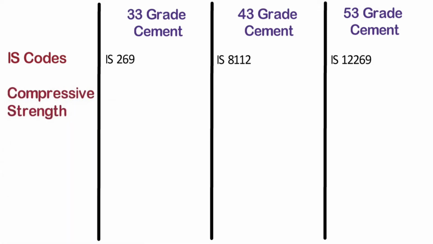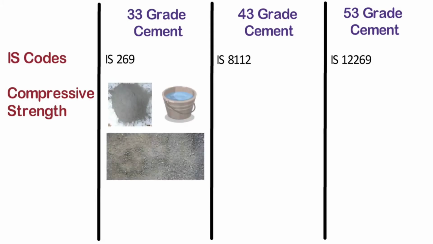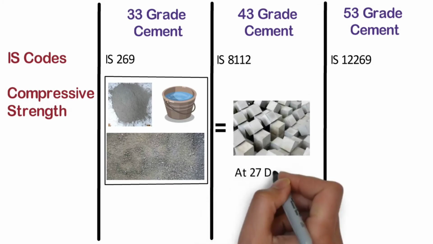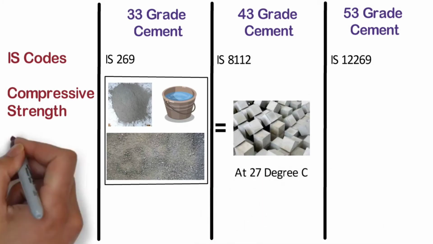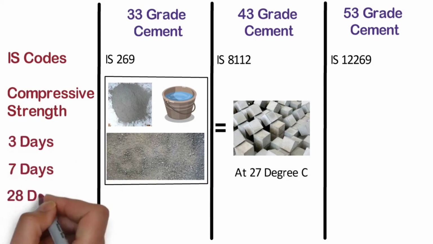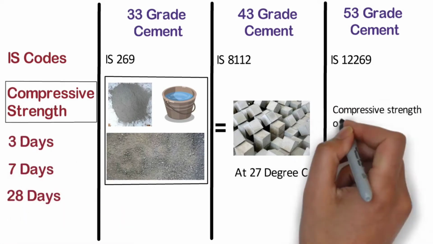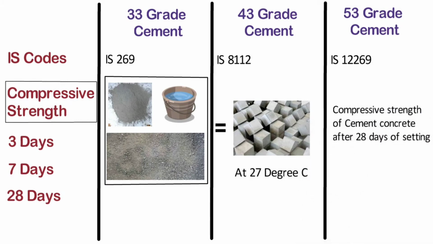Compressive strength. For calculating compressive strength, cement, sand and water are mixed together, vibrated, cured, and cubes are made. These cubes are tested in the laboratory at 27 degrees Celsius after 3 days, 7 days and 28 days. Cement grade indicates the compressive strength of cement concrete after 28 days of setting.